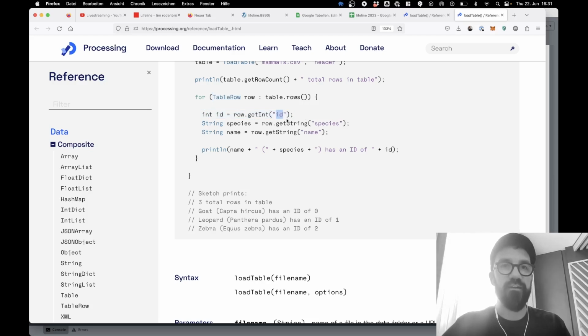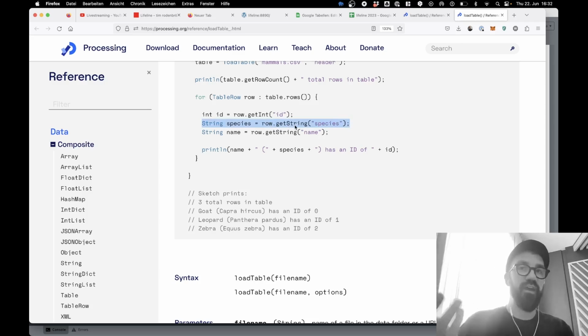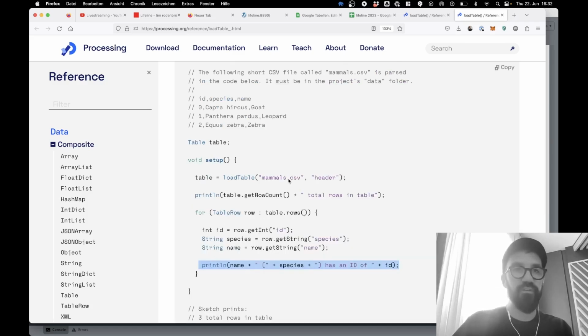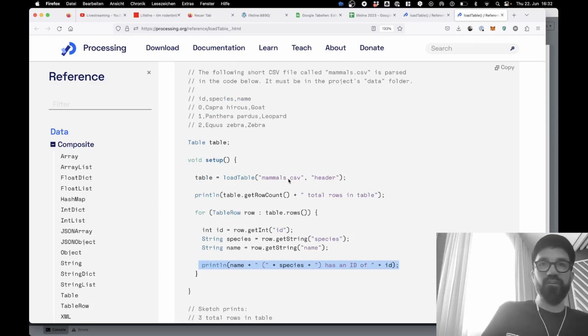So row.getInt says get an integer from the column ID. Here, string species says row.getString, so get a piece of text from the column species, and string name equals row.getString name. This is really, really handy. Actually, it's really helpful. Very nice. Processing is such a great tool, right? It just has all these functions that we need here.